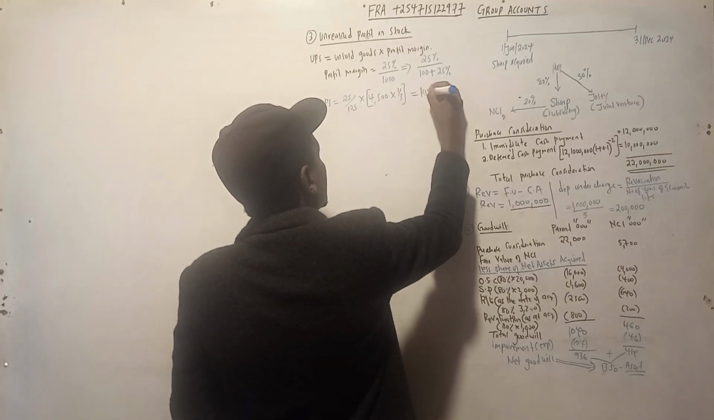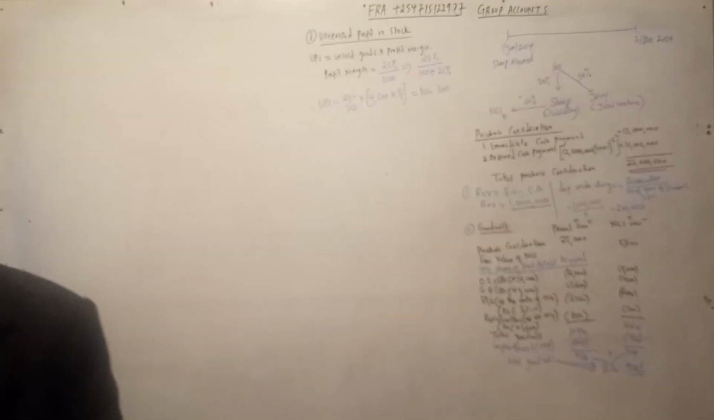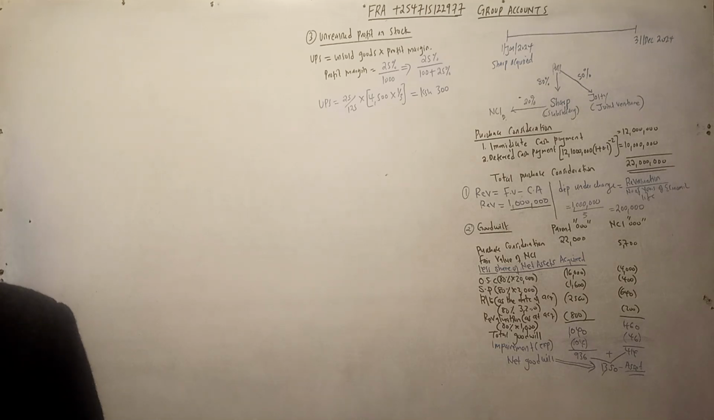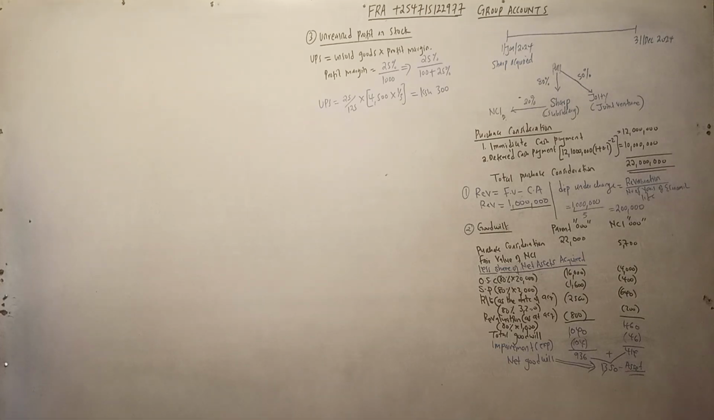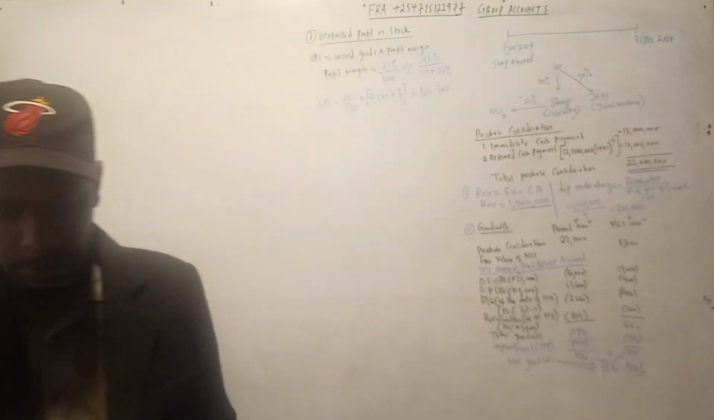So it must be eliminated. That one must be eliminated. I think that one is okay. We can go to the next information. The next information is information number 4, and we have covered it. So information number 4 is about the impairment.